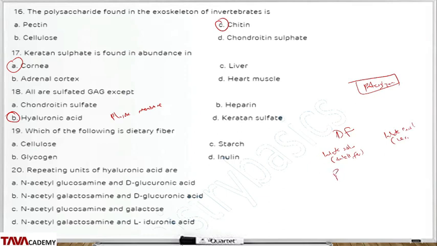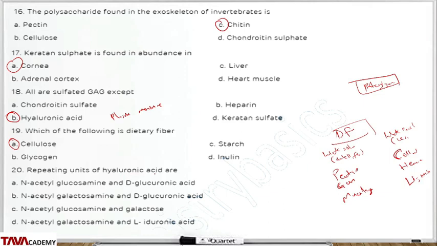The water soluble are PGM: pectin, gum, and mucilage. The water insoluble are CHL: cellulose, hemicellulose, and lignin. So cellulose obviously is a dietary fiber.